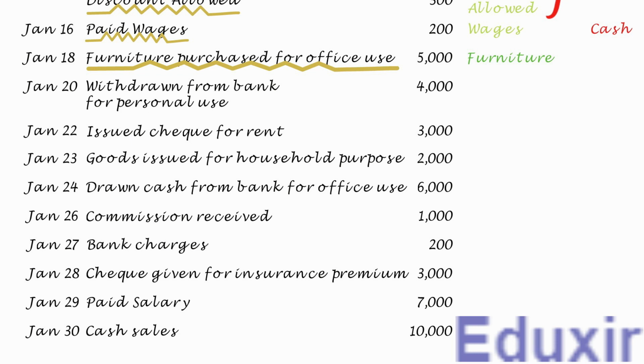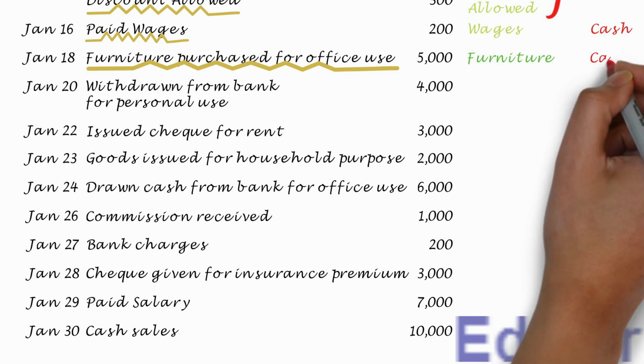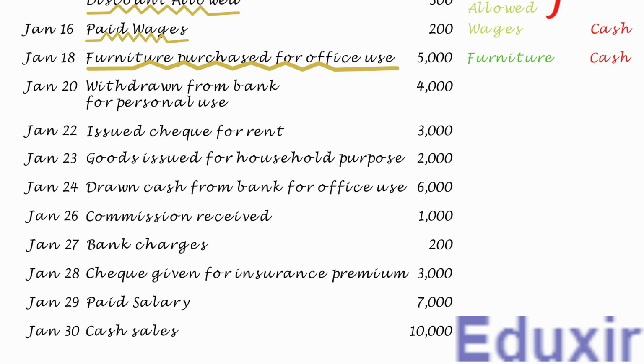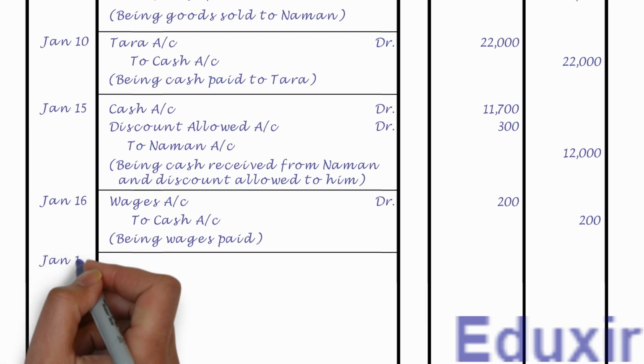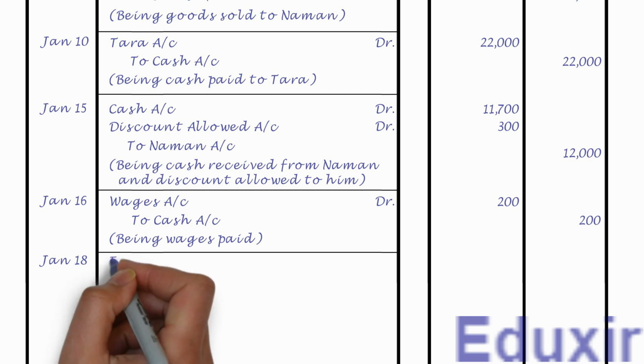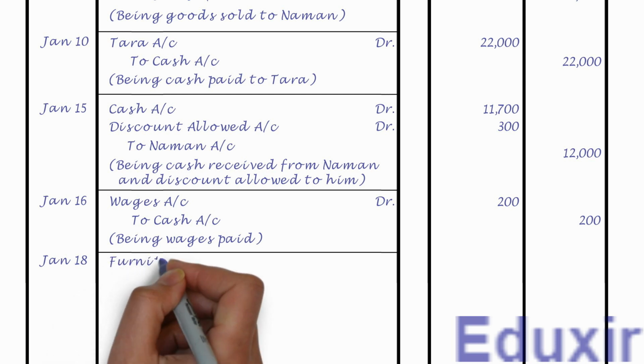The rule to record any decrease in the asset is to credit the corresponding assets account. In this case, the cash account should be credited. With this analysis at our disposal, let us now proceed with the journalizing of this transaction. Let us first record the date. Let us then record the furniture account as the debit entry.